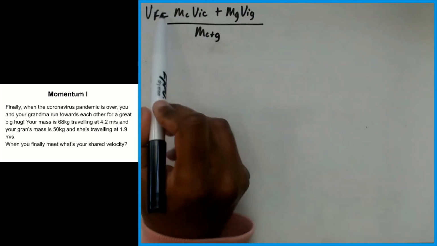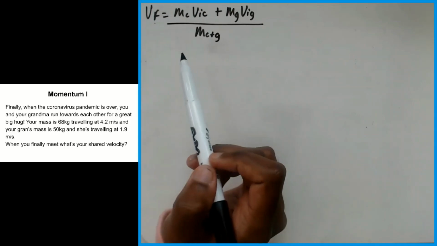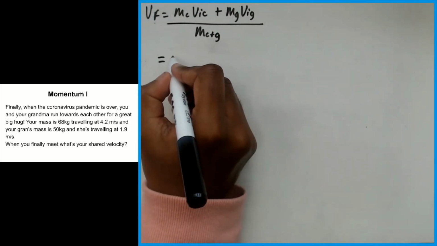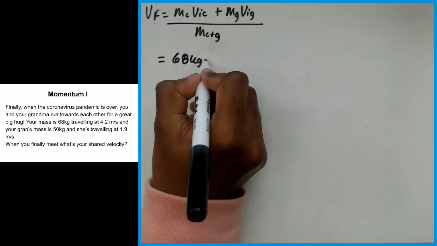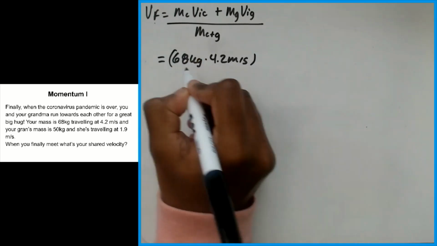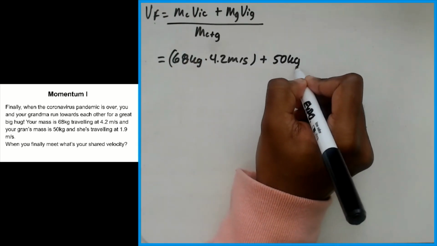Since we have all of these values given to us, all we need to do is plug them in and solve for VF. So let's go ahead and do that. This becomes MC, which is 68 kilograms, times 4.2 meters per second, plus MG, which is 50 kilograms.